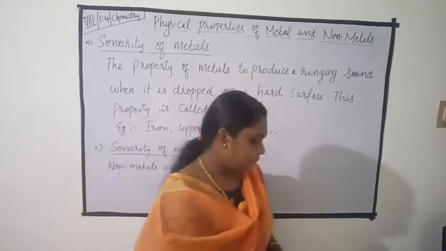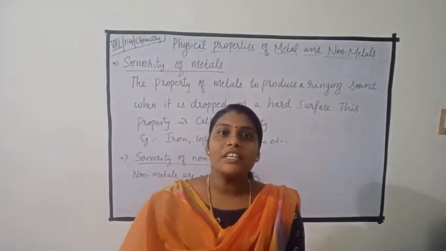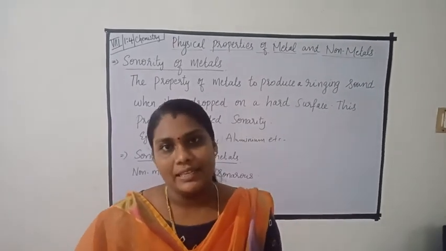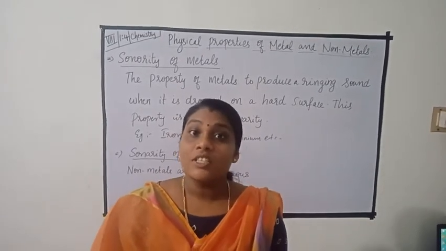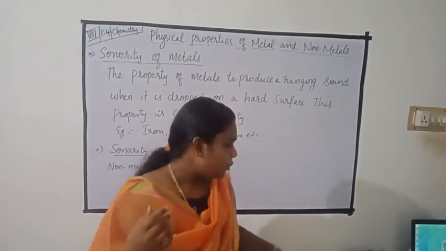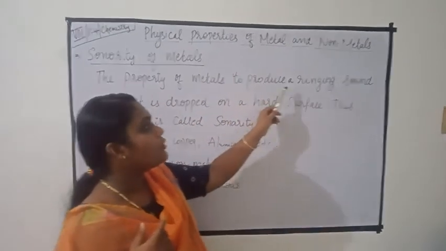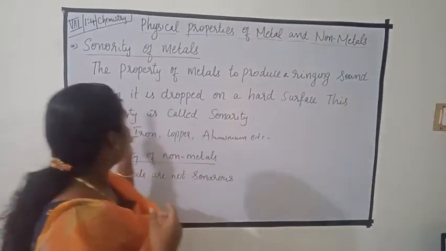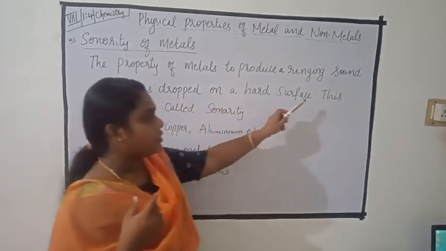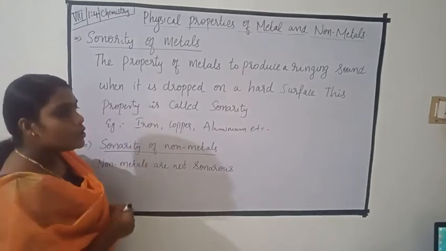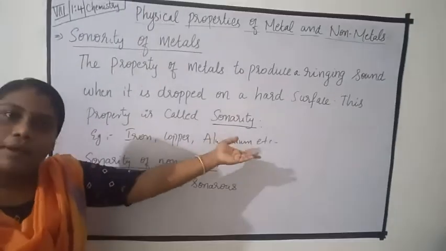This property, sonority, we use for making electric bells. These bells we can see in temples, churches, schools. So sonority means the property of metals to produce a ringing sound when dropped on a hard surface. This property is called sonority. Examples: iron, copper, aluminium, etc.